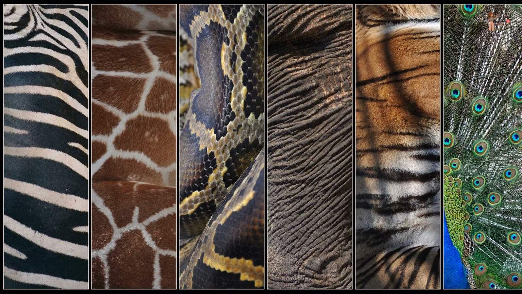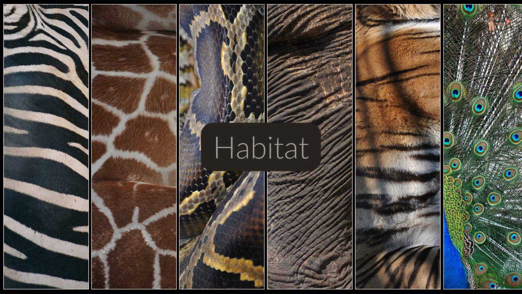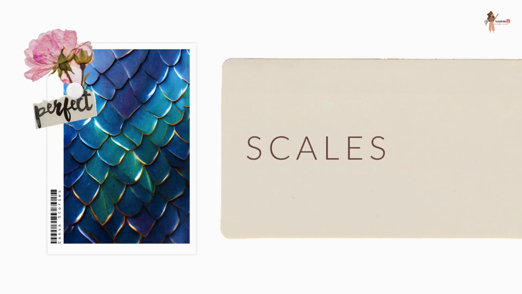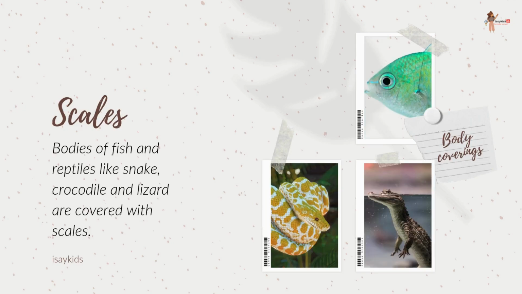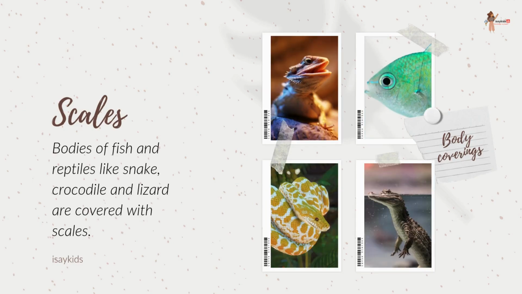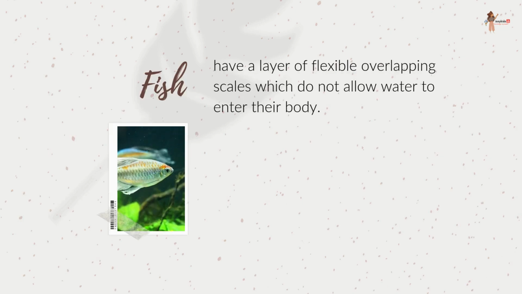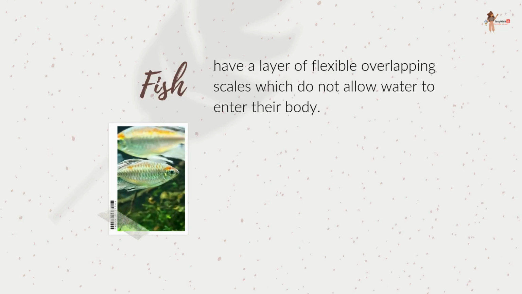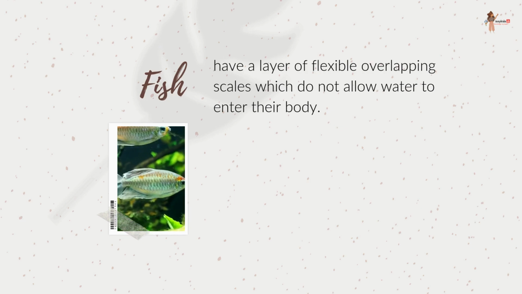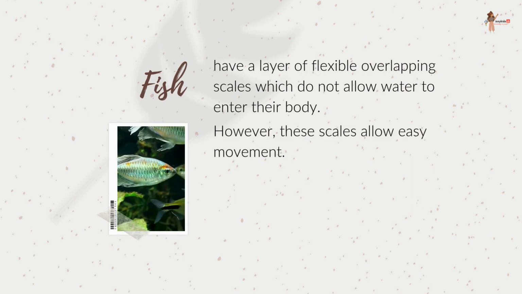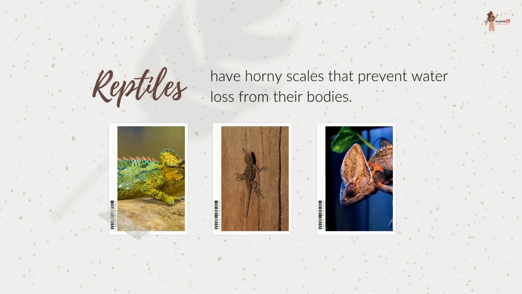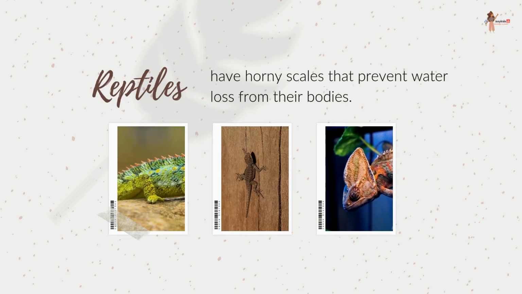Different animals have different types of body coverings. The body covering of an animal depends on its habitat. First is scales. Bodies of fish and reptiles like snake, crocodile, and lizard are covered with scales. Fish have a layer of flexible overlapping scales which do not allow water to enter their body. However, these scales allow easy movement. Reptiles, on the other hand, have horny scales that prevent water loss from their bodies.